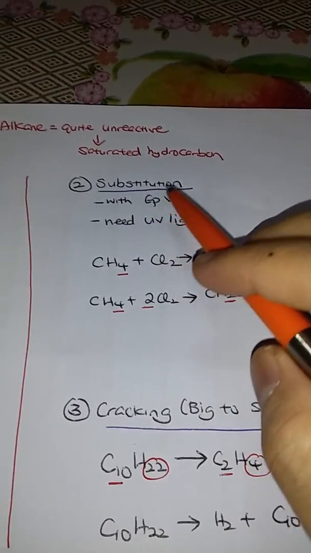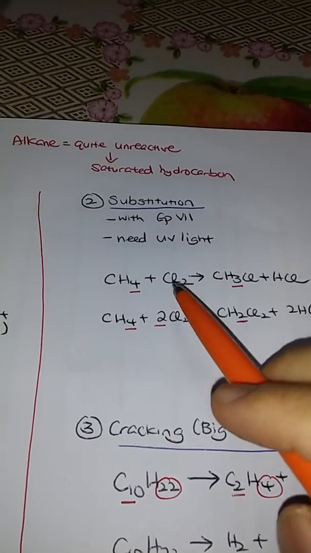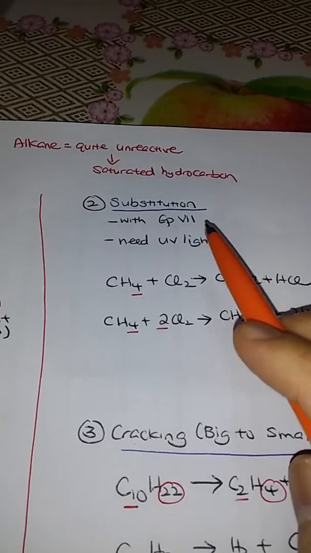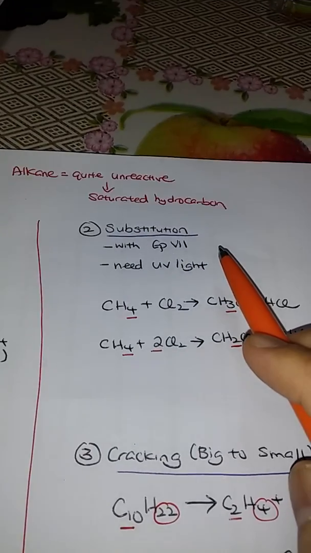Reaction: substitution. Substitution with any group 7. Normally we do it with chlorine, and we need UV light or sunlight. Substitution would not happen in darkness.